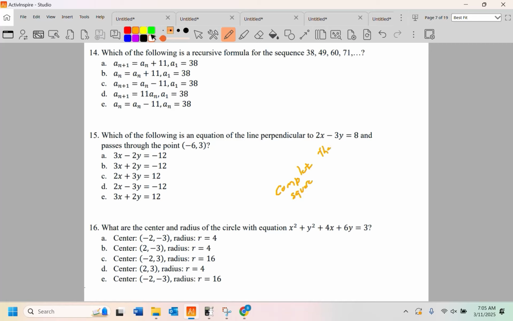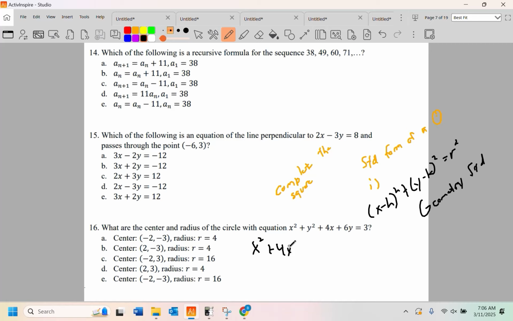You have to know that the standard form of a circle is x minus h quantity squared plus y minus k quantity squared equals r squared. And this is a geometry standard. So it's still fair game on an Algebra 2 test because it is a geometry standard. You were supposed to do this in geometry. Doesn't mean you did, but you were supposed to.